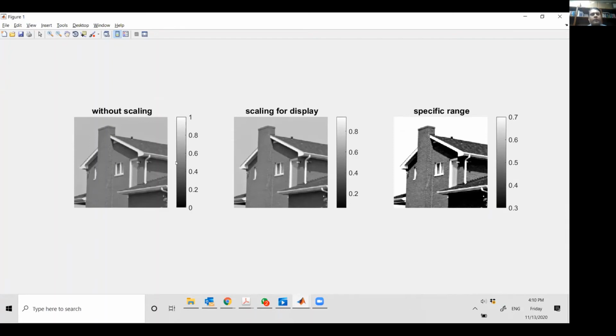Now let me quickly explain subplot. As I said, everything in MATLAB follows a matrix. So think of this whole screen as a matrix. How many columns are you seeing? Can anybody tell me how many columns you are seeing?